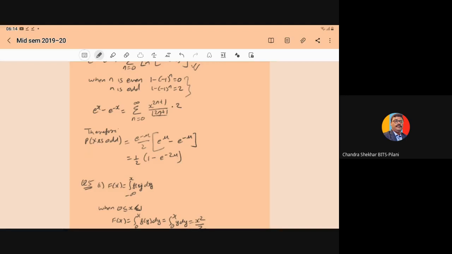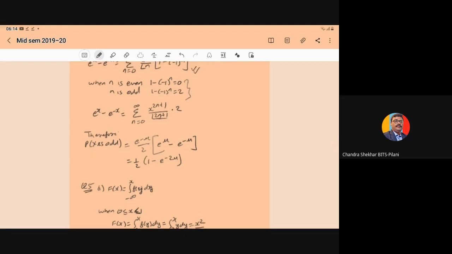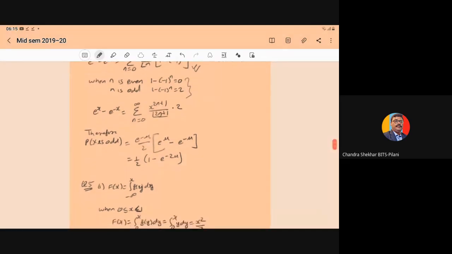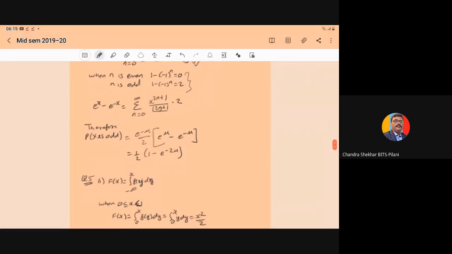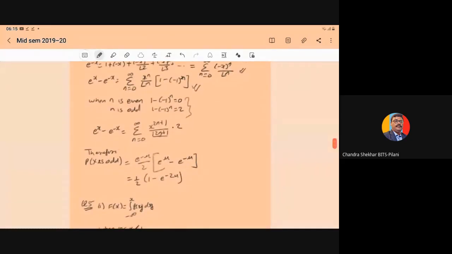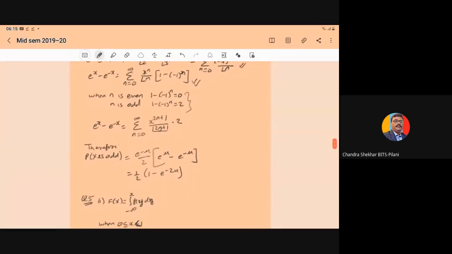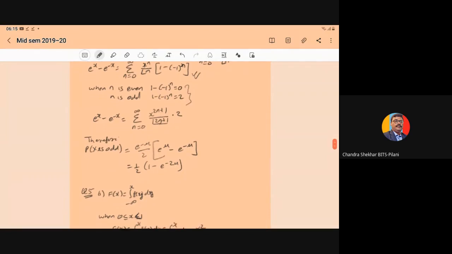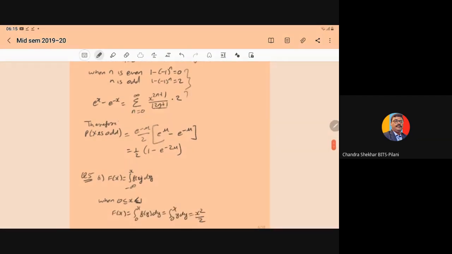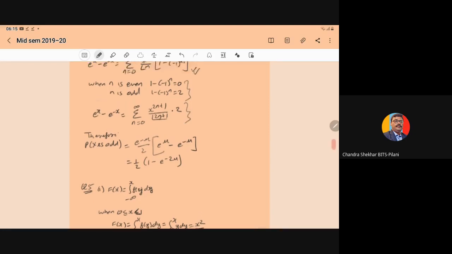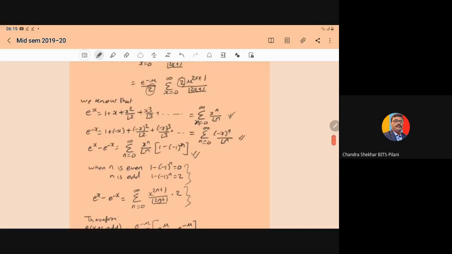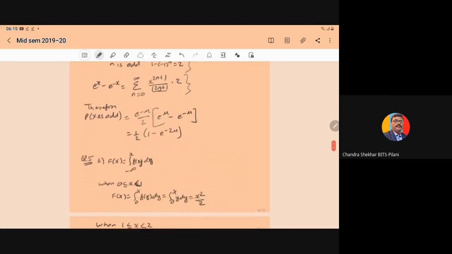So this difference can be written as e to the power x minus e to the power minus x is equal to summation n equal to 0 to infinity of x to the power 2n plus 1 upon factorial of 2n plus 1 into 2, because for odd n we have the result 2, and for even n we have the result 0. The same expression we have in the required probability above, so in place of this we can put this value.